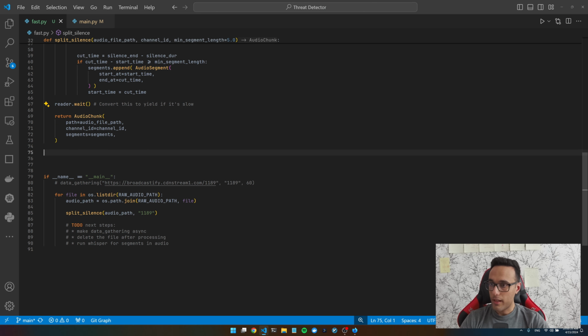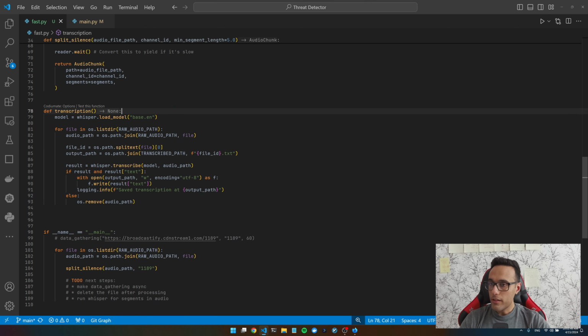I'm gonna copy it and bring it here. What it does is very simple. It just loads the model, goes through all the audio files, and tries to transcribe them. And if it finds any result, it's gonna write it into a file. Pretty simple. And at the end, it's going to delete that audio file.